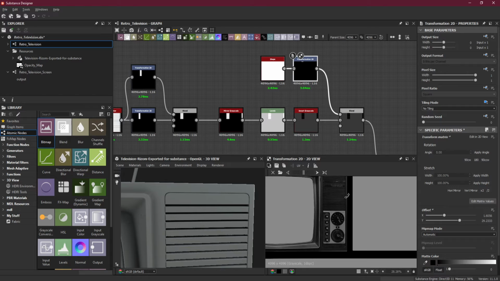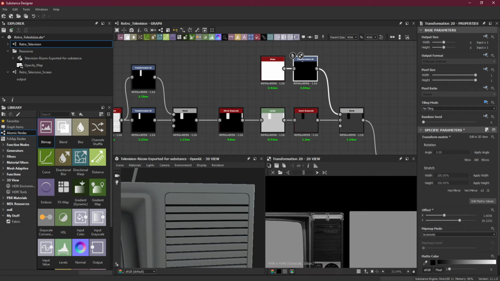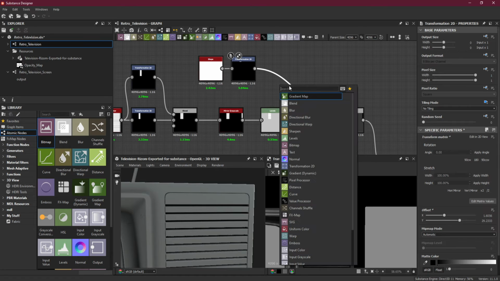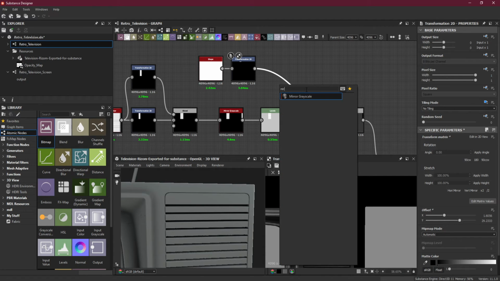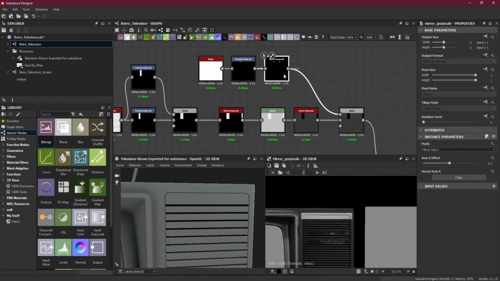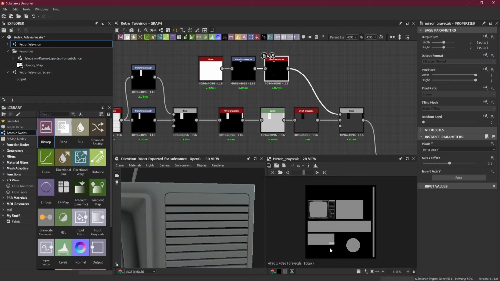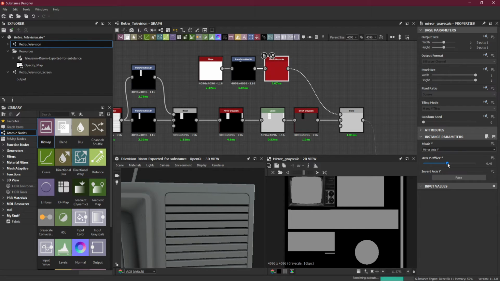I want the same on the bottom. So what I will do here is that I will just pull this apart and add a mirror grayscale here. And I want the mirror axis Y. So here it is on the bottom, so I have to change the offset. It can reach to the part where I want the thickness.